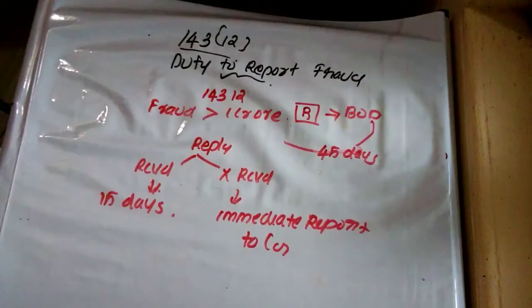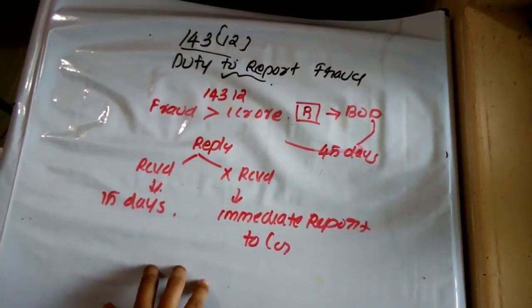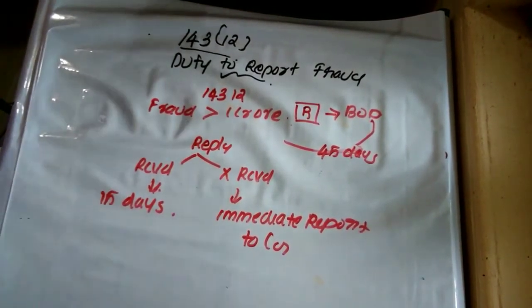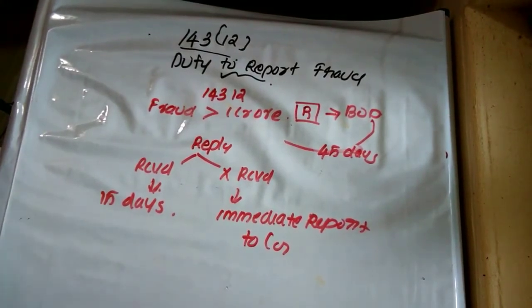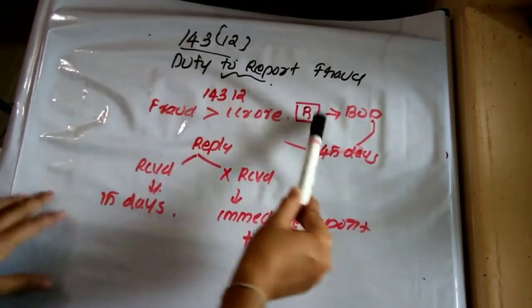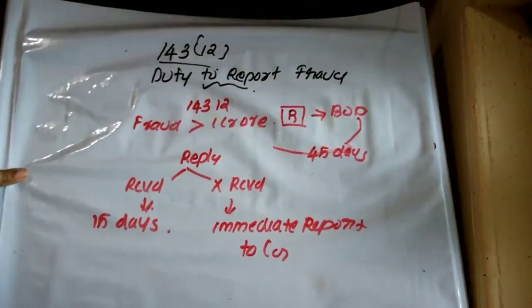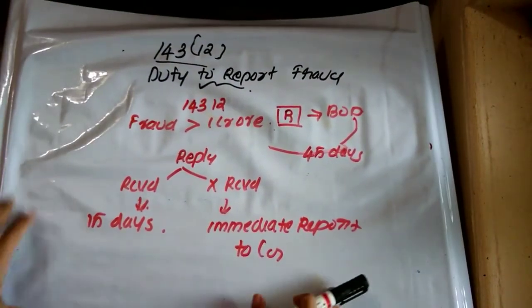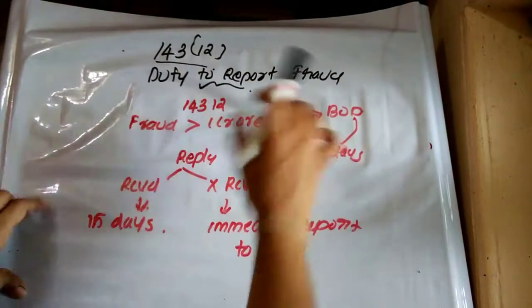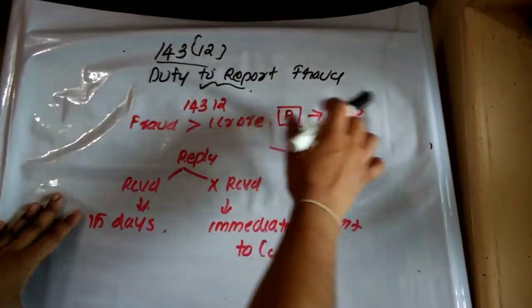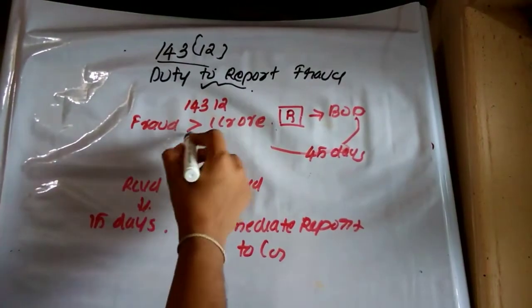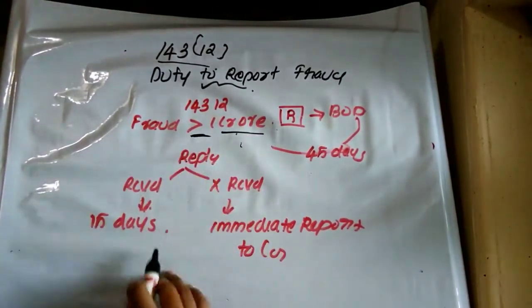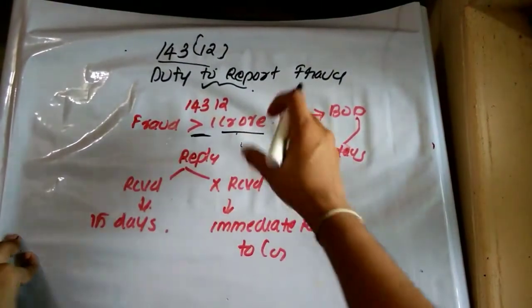So here we are explaining the stage, that is, duty to report fraud as per section 143 subsection 12. This is an important section and subsection, you have to remember it at any cost. Duty to report fraud. In this case, we are explaining the stage where the fraud amount is more than 1 crore. In that case, the auditor has to provide that report.